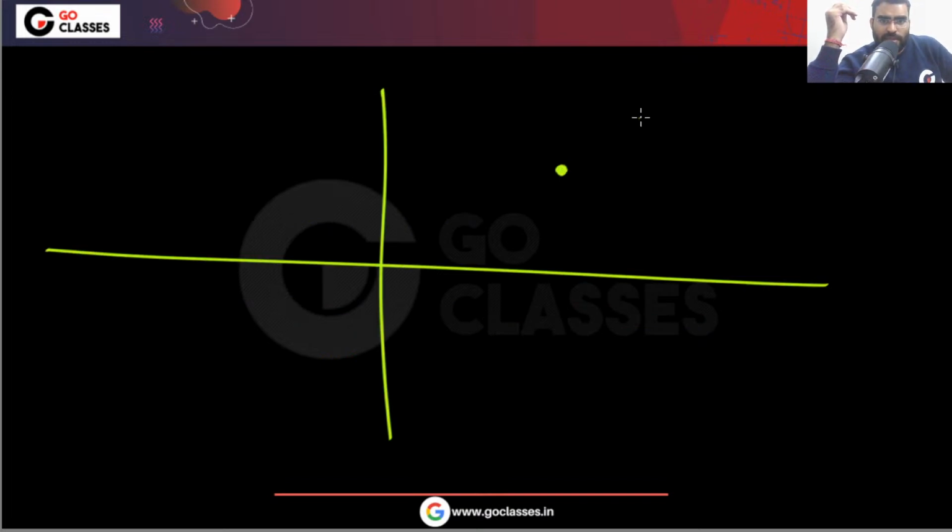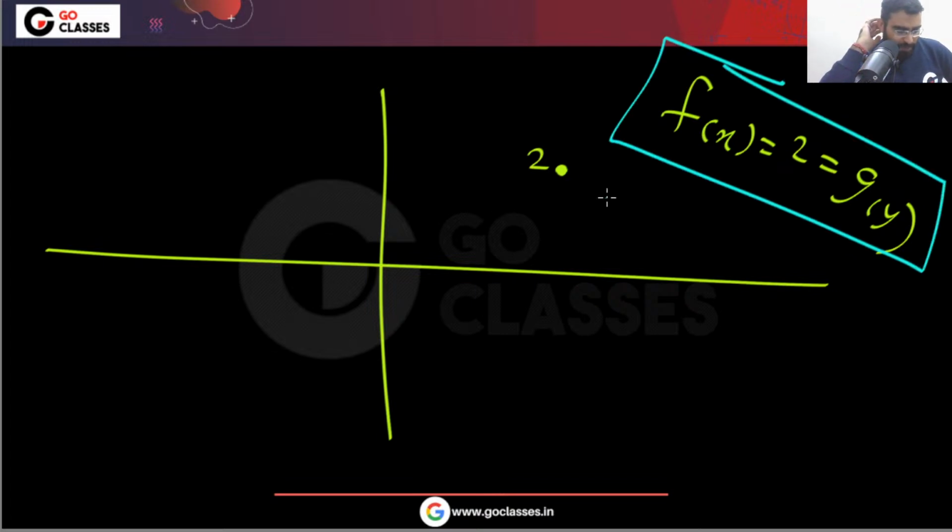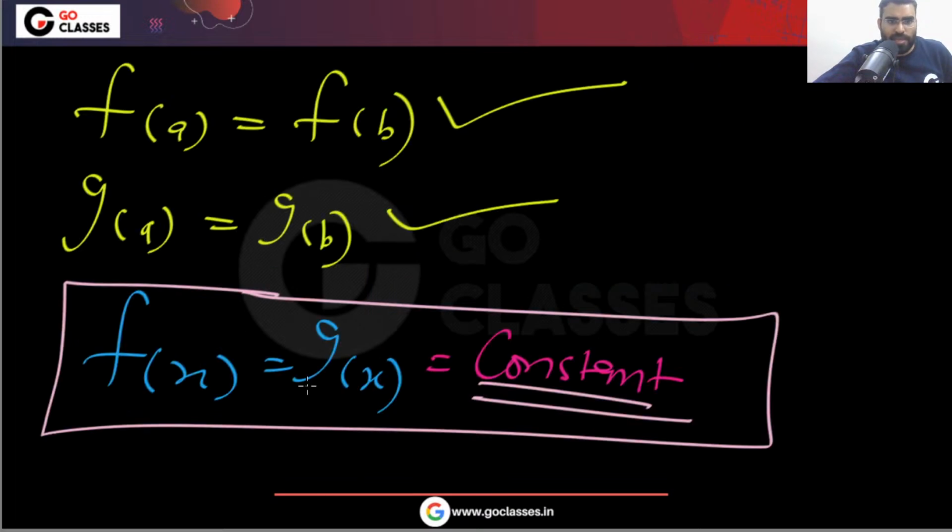For example, look at this point. Maybe this is 2. So f(x) is also 2 and g(y) is also 2. Now you can notice that whatever you put, they will always be the same. So for this question, the answer will be f(x) equal to g(y) is equal to constant. Whatever value you take, that will be constant. So for this question, the answer is this.